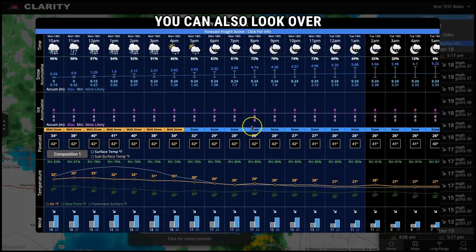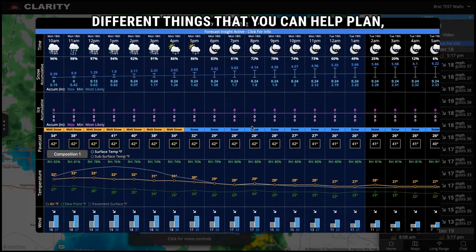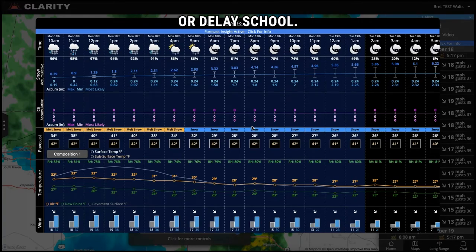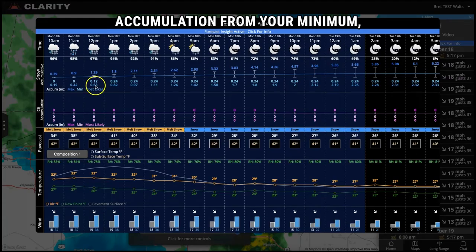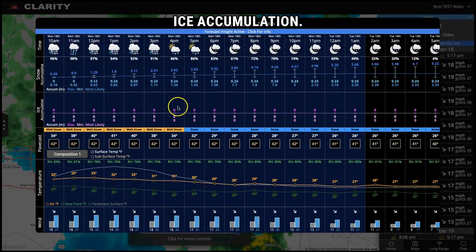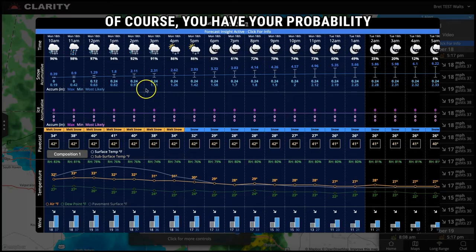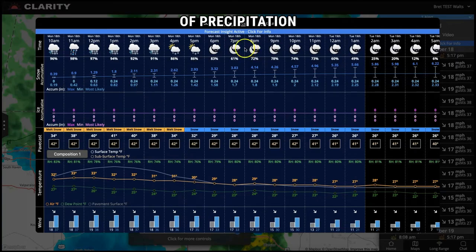You can also look over at this winter focus, and this is going to give you a great look here at several different things that can help you plan whether you need to cancel or delay school. You have your total snowfall accumulation from your minimum, your most likely, to your maximum, ice accumulation. Of course, you have your probability of precipitation up here, or probability of snow in this particular case.